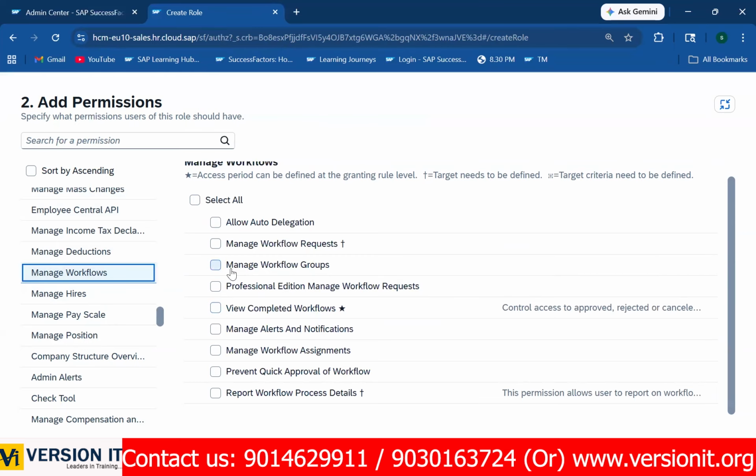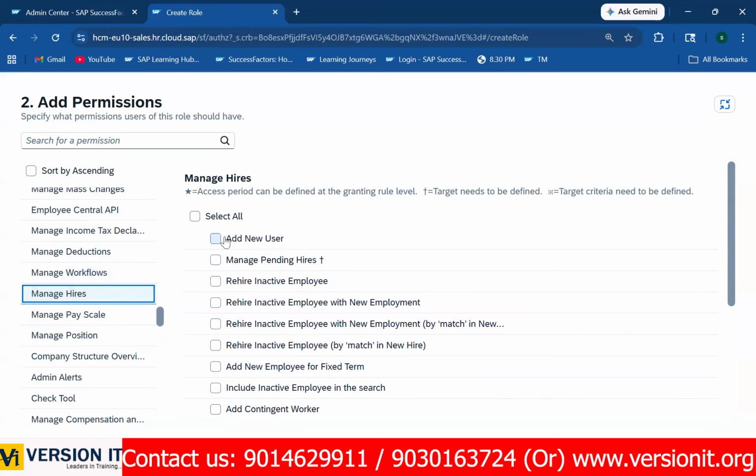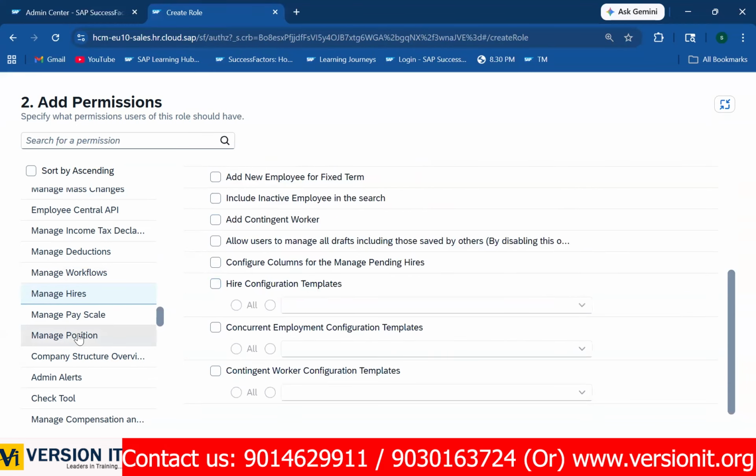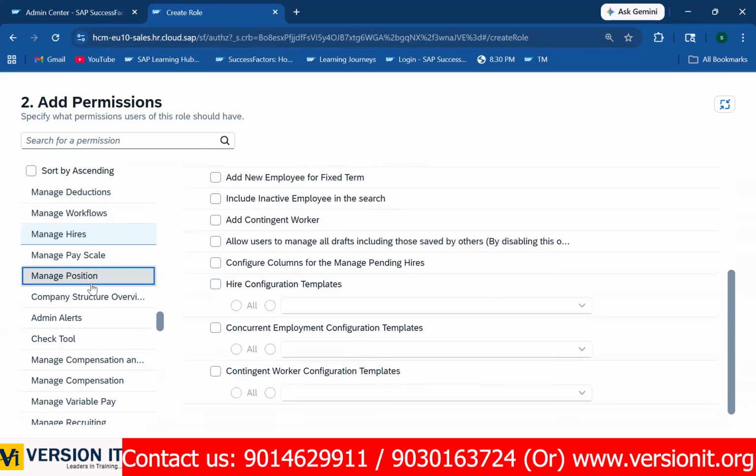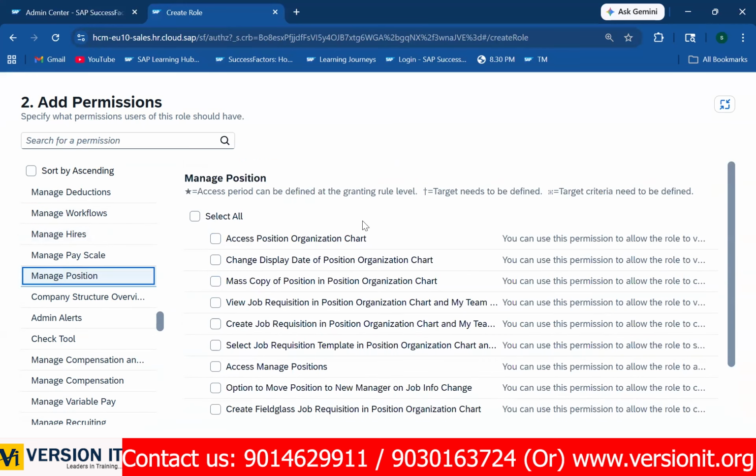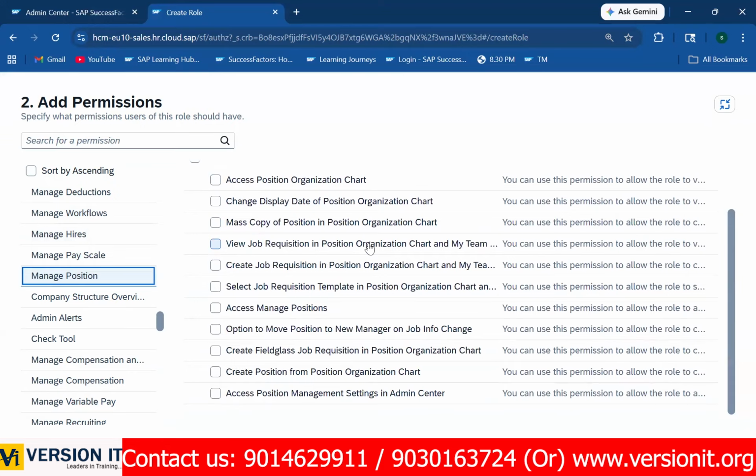See, the workflow groups, we have created the workflow groups. And manage hires. See, add new employee. Look at here, add new employee, manage pending hires. So if any time the client says that I'm not able to do a specific action, or if they face any errors, first we need to come and check here. If they don't have the access on this, you need to provide the access.